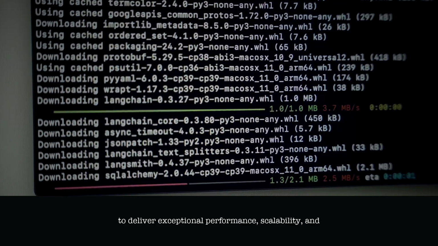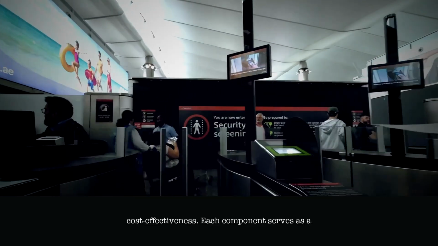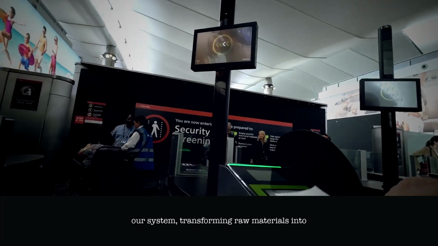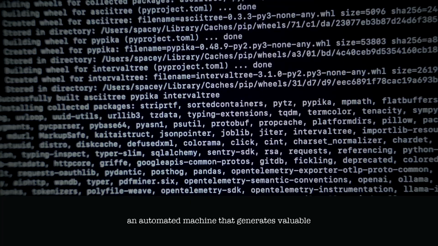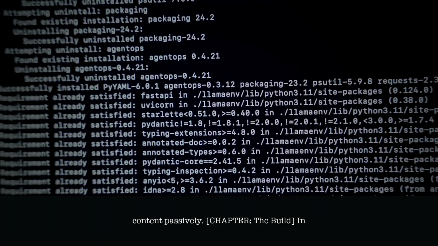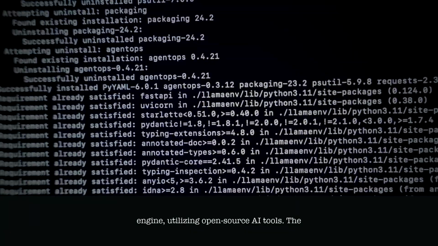The build. In this chapter, we shall forge the foundation of our passive income content engine, utilizing open-source AI tools. The journey ahead is akin to shaping a sword from raw ore, each step crucial in the refinement process. Our primary focus will be on constructing a text-generating model using Hugging Face's Transformers library and deploying it with Streamlit for a user-friendly interface. Let us commence.